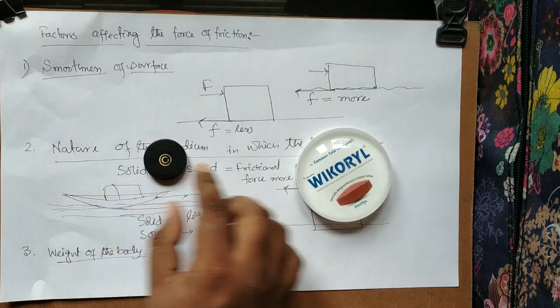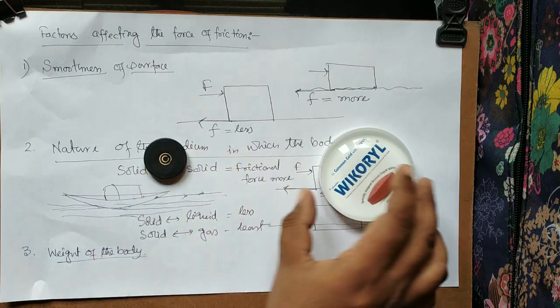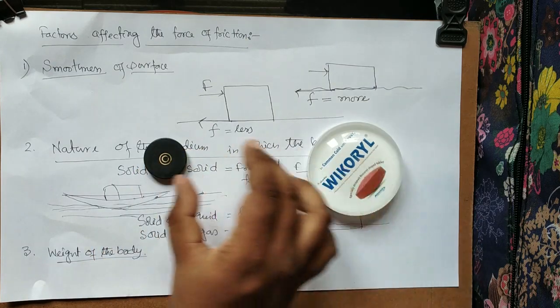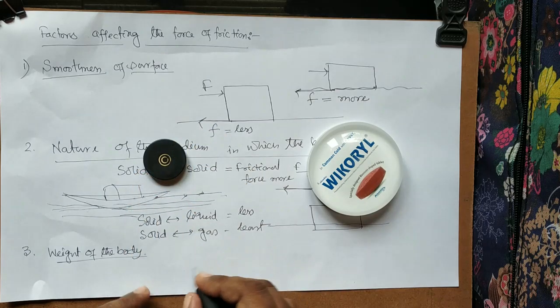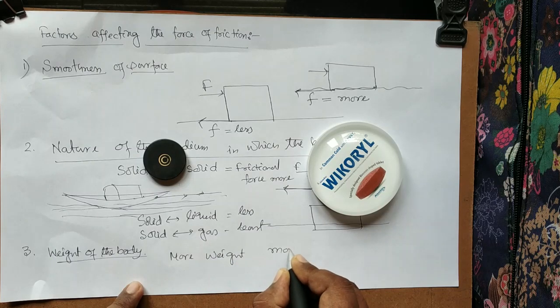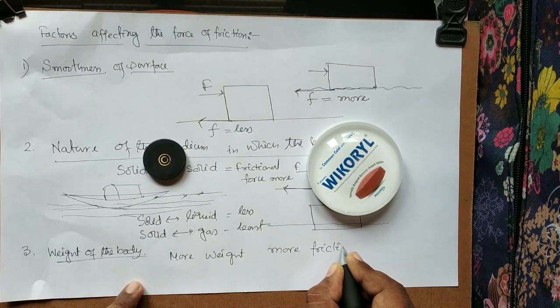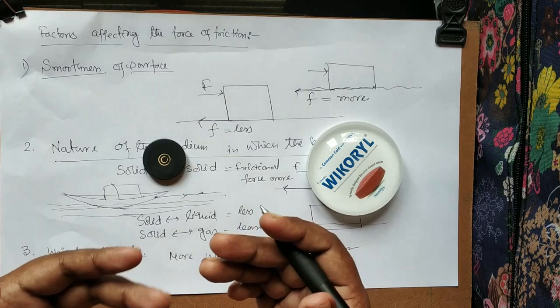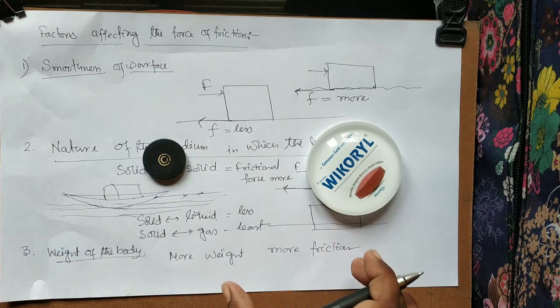So in the 2 surfaces we can say that more frictional force will act over this one because of more weight, more friction. Later, whenever you go to higher classes, by using this idea only we find one equation of friction, which is just connected with the weight of the body. And here I am giving you an extra thing. Just remember,